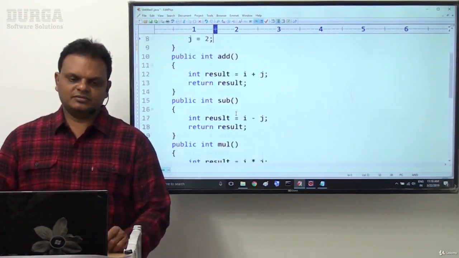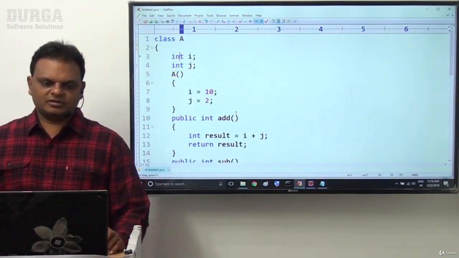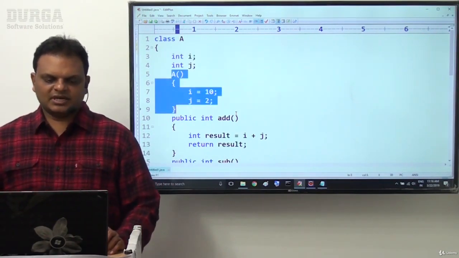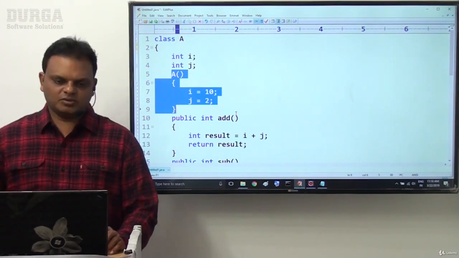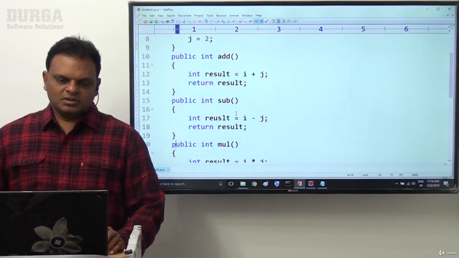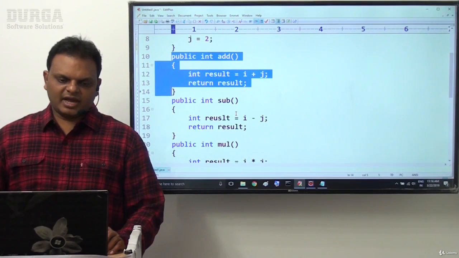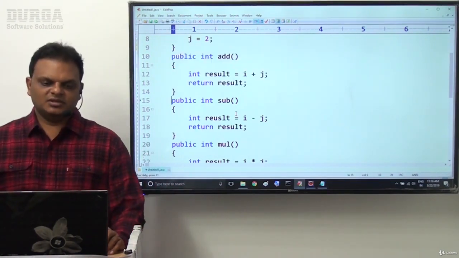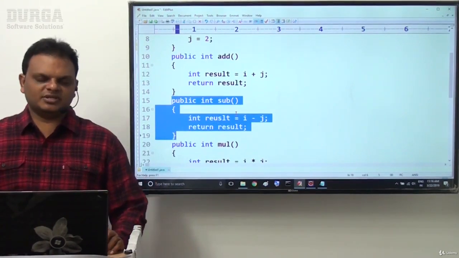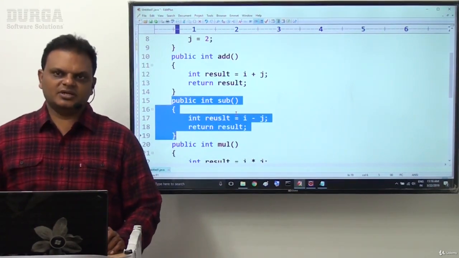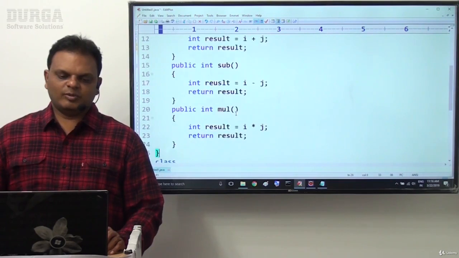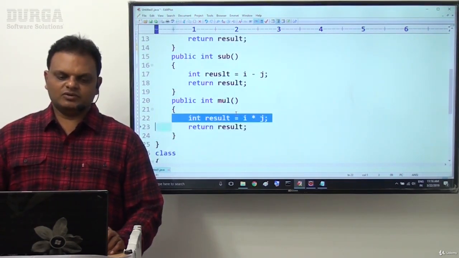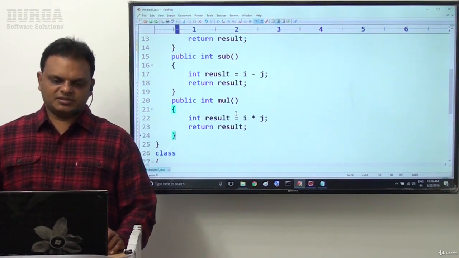That's completed. In class A we have taken int i, int j. This is exactly the constructor, i is equal to 10 and j is equal to 2. Public int add: int result is equal to i plus j, return result. Public int sub: int result is equal to i minus j, return result. Public int mul: int result is equal to i star j, return result.